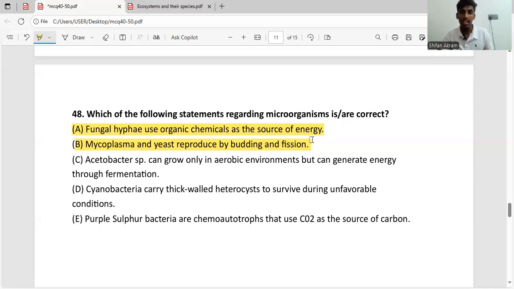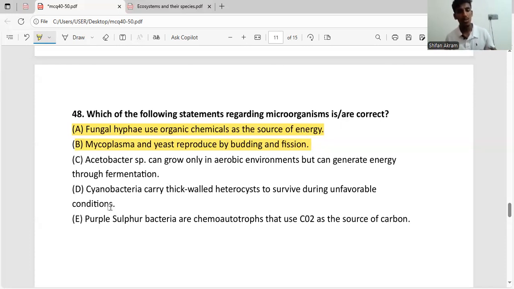So they can't generate energy through fermentation. Another thing to remember is that Acetobacter is used in food production. We saw earlier in the first MCQ series that Acetobacter is used to convert ethanol to vinegar, which is a highly aerobic process. So this answer is wrong.